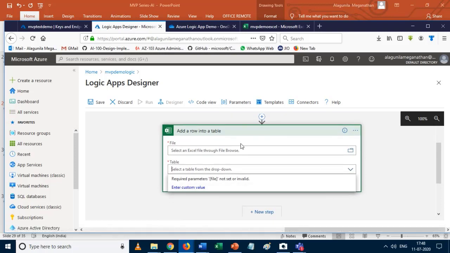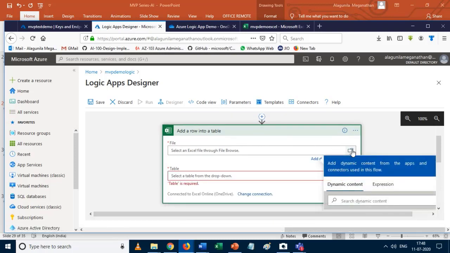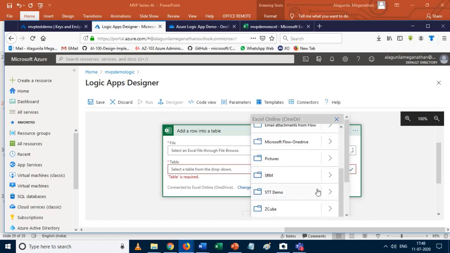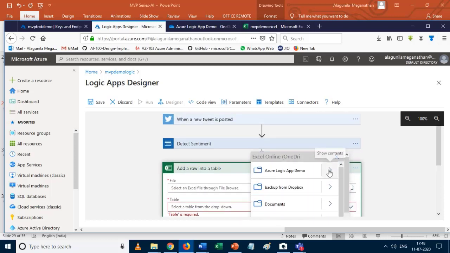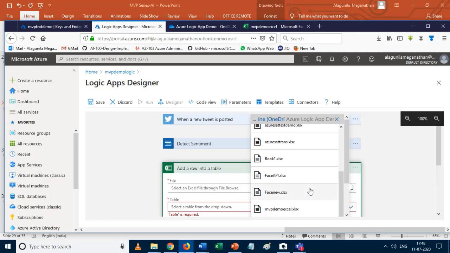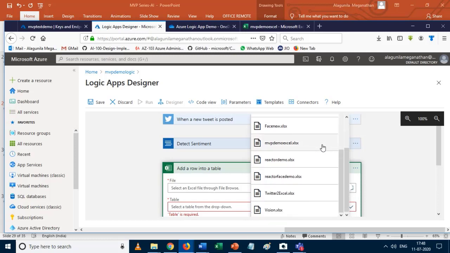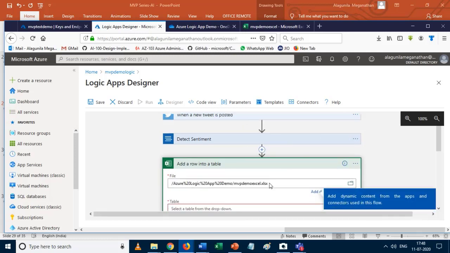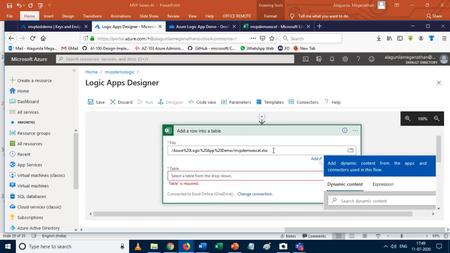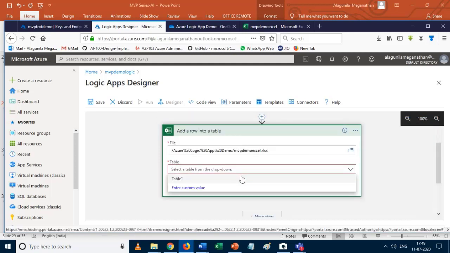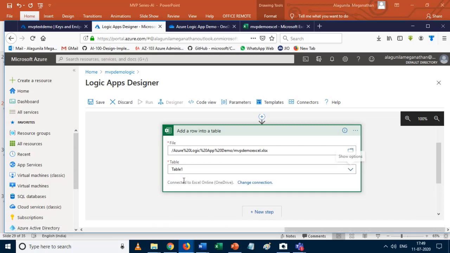Okay, so once I have mapped, okay, what happened? Okay, so Logic App, MVP demo Excel. Okay, so it's mapped. Once it takes the file, it automatically takes the table name.